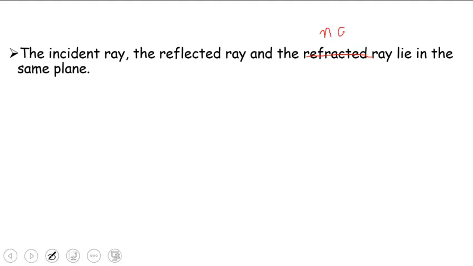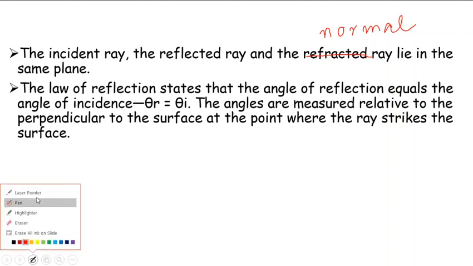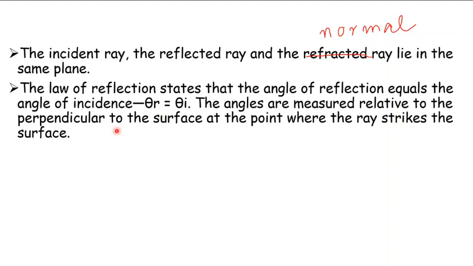The incident ray, the reflected ray, and the normal lie in the same plane. It states that the angle of reflection equals the angle of incidence, theta r is equal to theta i. Okay? The angles are measured relative to the perpendicular to the surface at the point where the ray strikes the surface.